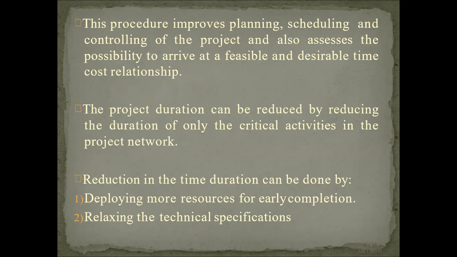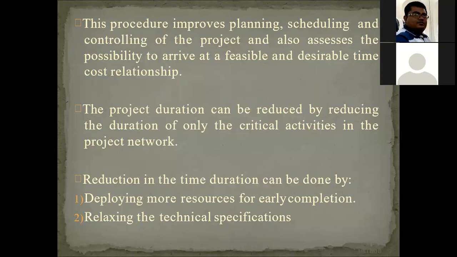If three critical paths are available, then we reduce the duration of those critical paths, because the critical path gives us the longest duration path. If we follow that critical path, your project will run for that particular month or that particular day. So we are reducing the time or duration of the critical path.